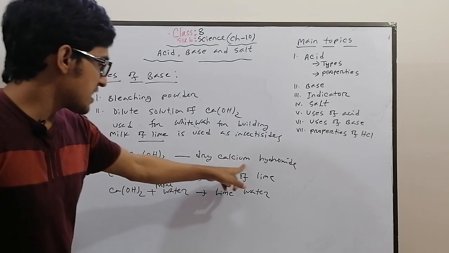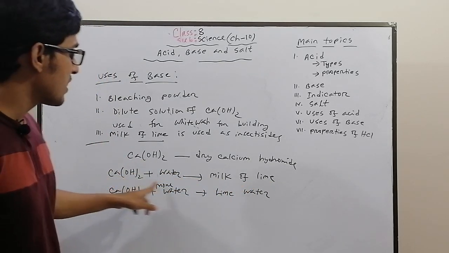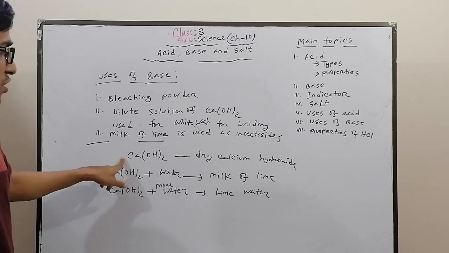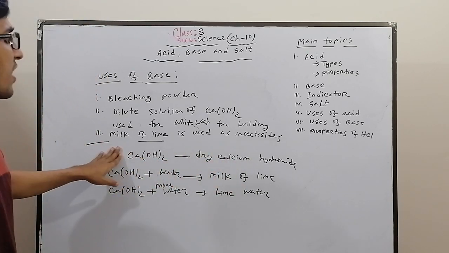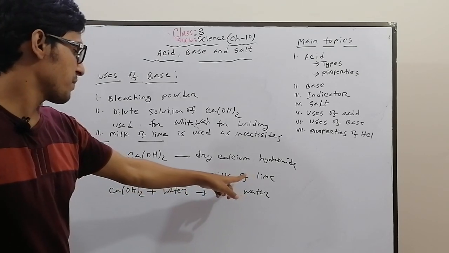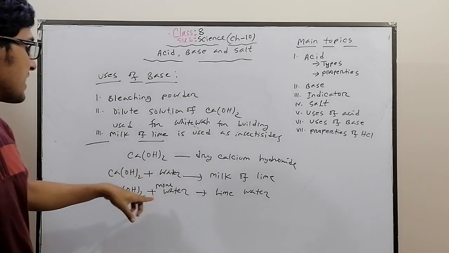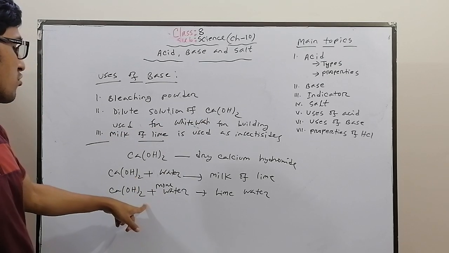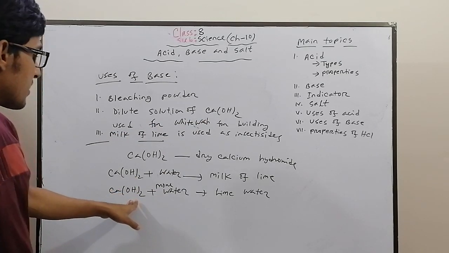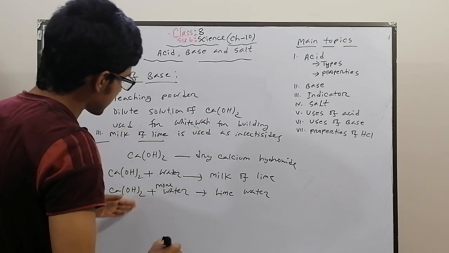Look at calcium hydroxide, the formula is Ca(OH)2. Milk of lime is also Ca(OH)2. Then lime water is also Ca(OH)2. What is the difference? Calcium hydroxide is dry. If we add some water to calcium hydroxide, this will be milk of lime, which is used as an insecticide. And if we add more water, then this will be a dilute solution. The amount of water is more and more, and this is called lime water, which is used for whitewash for buildings. Okay, all are the same.